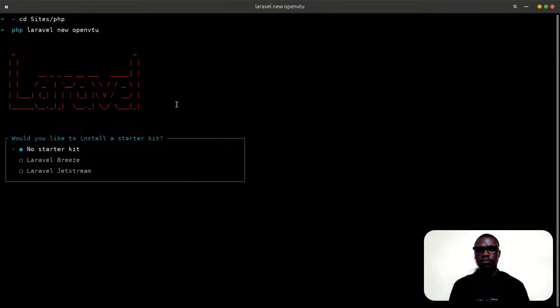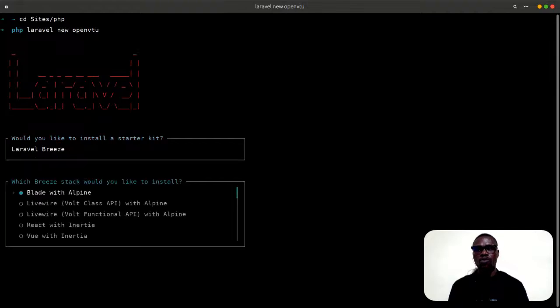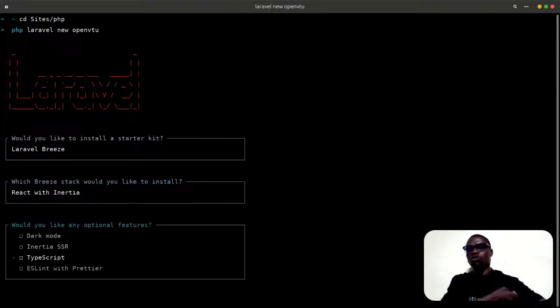For some of you that may not see my terminal very well, I will make adjustment to that. So now, because we are using React, let's pick Breeze as our starter kit. We are using Inertia and React, so we'll need TypeScript.